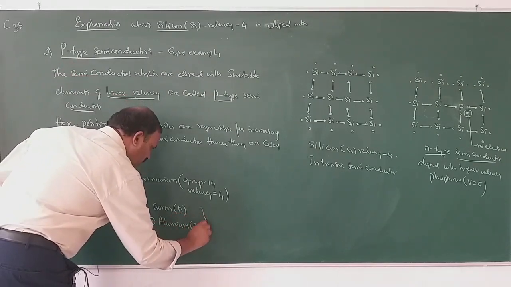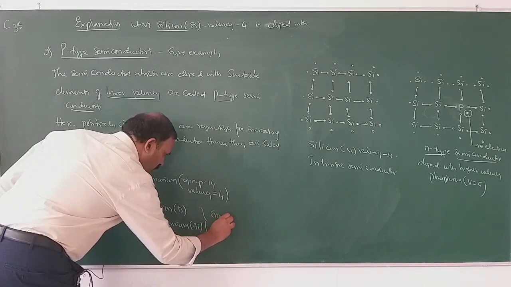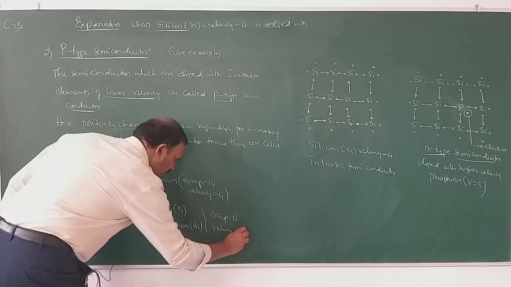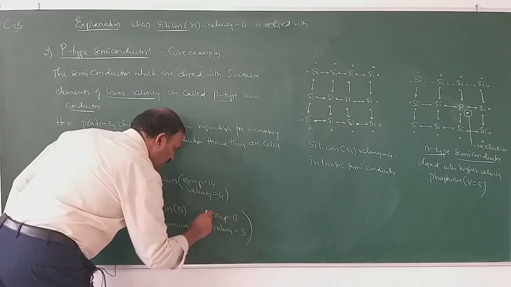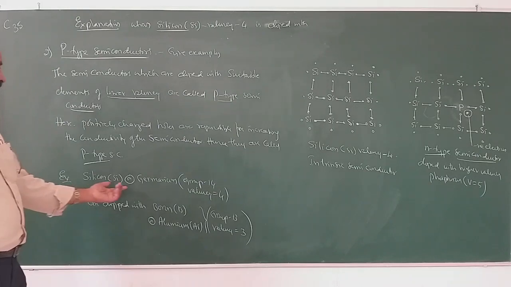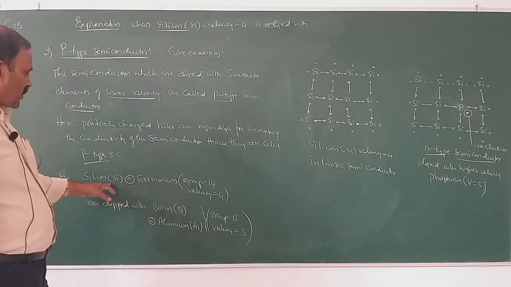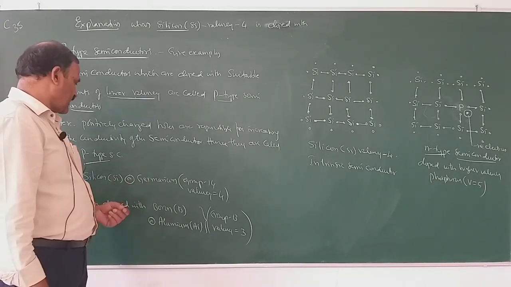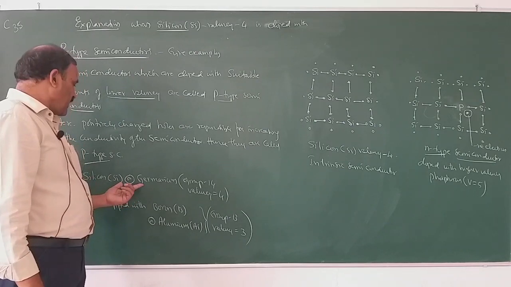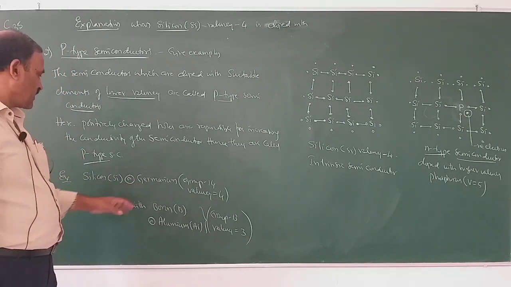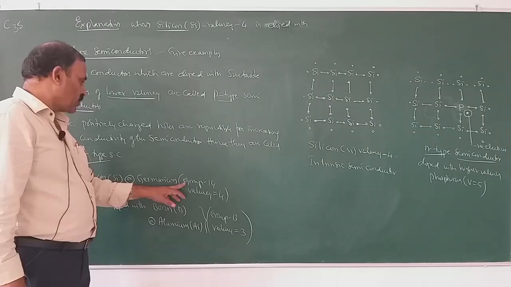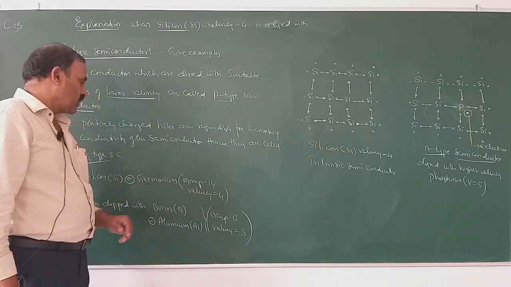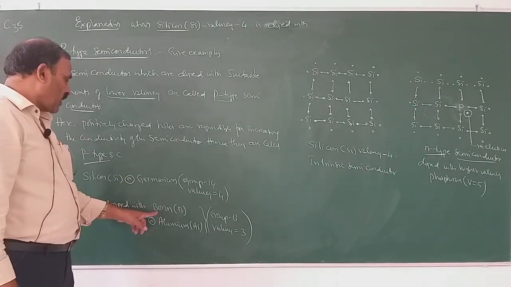So both elements belong to group 13 and valency equals 3. Silicon or germanium, the usual intrinsic semiconductors, have less conductivity. Their conductivity can be increased by doping these elements. What is the valency of these elements? As you know, they belong to group 14 in the periodic table and their valency is 4. Doped with boron or aluminum.